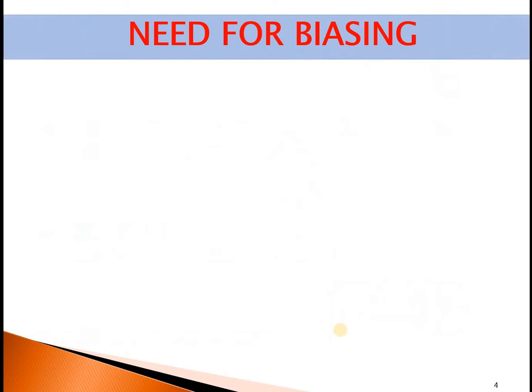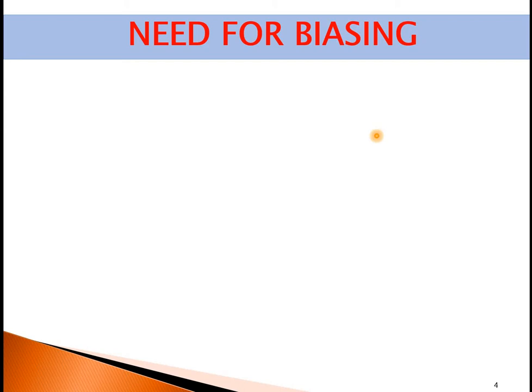Let us see now what is the need for biasing? You know what is biasing. Now let us concentrate on what is the need for this biasing. The very first thing I would like to say is, as I said, there are different applications. Transistor can be used as NOT gate, switch, amplifiers, oscillators. It can be used, that is, in both analog as well as digital circuits.